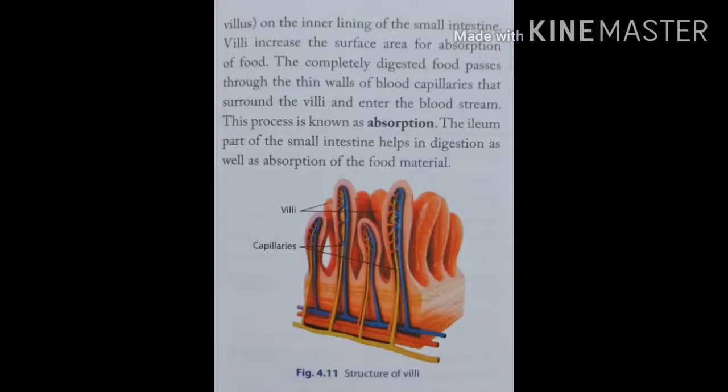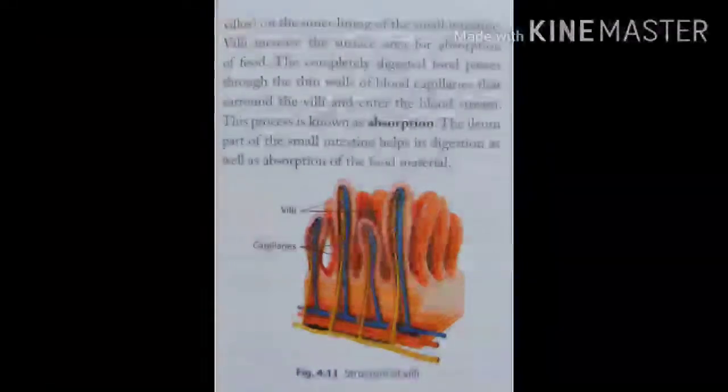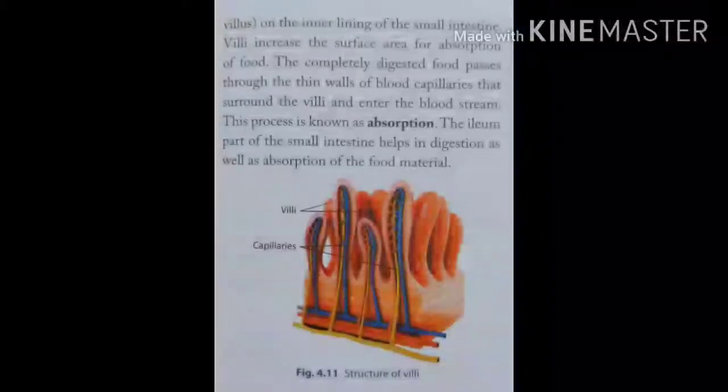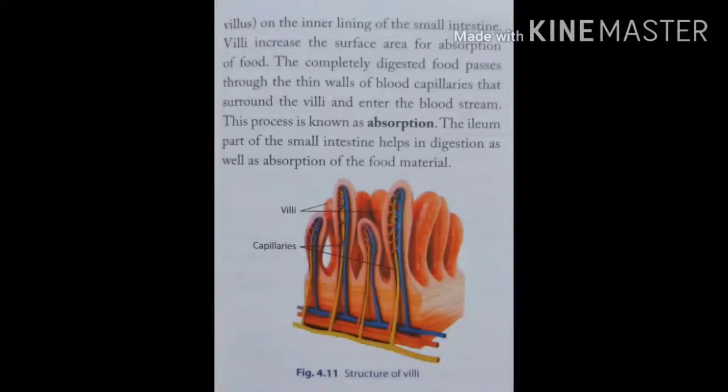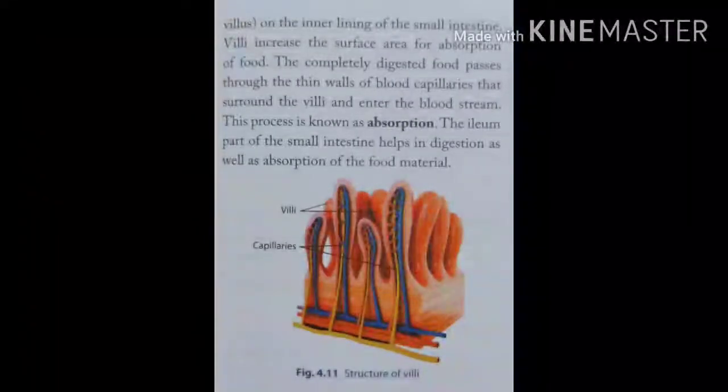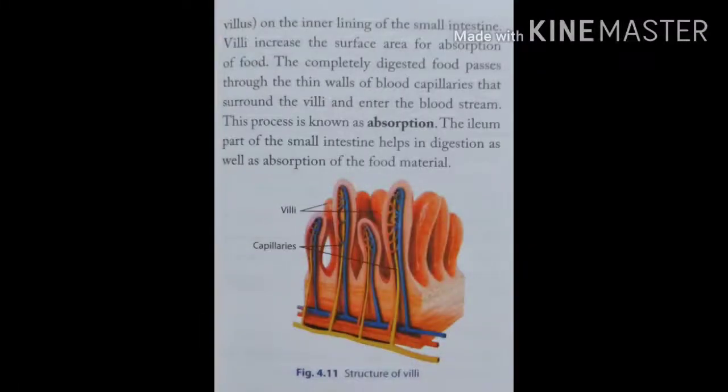The completely digested food passes through the thin wall of the blood capillaries that surround the villi and enters the bloodstream. This process is known as absorption. The ileum part of the small intestine helps in the digestion as well as absorption of food material. Here you can see the structure of villi.